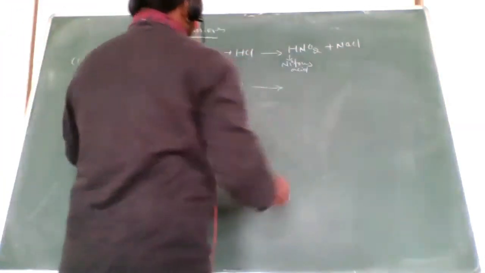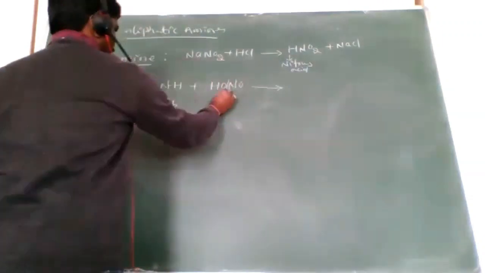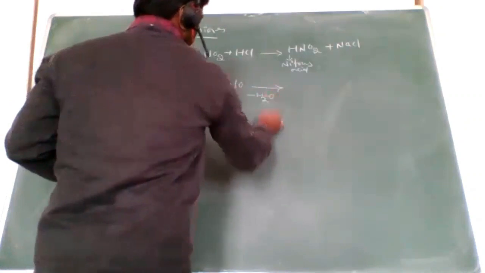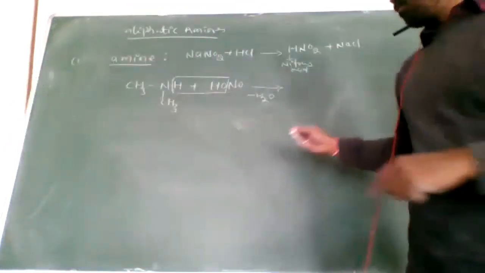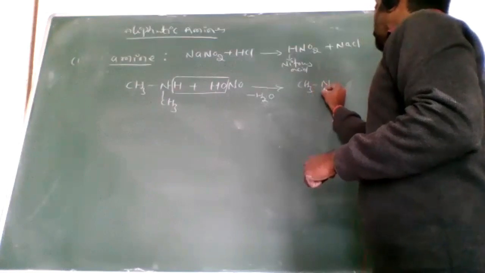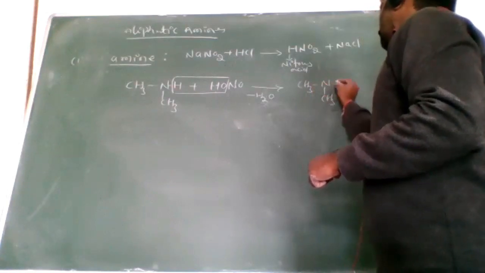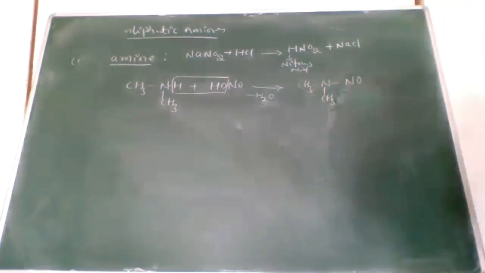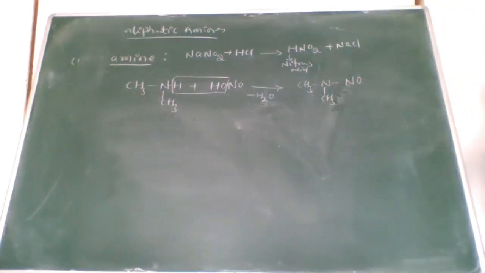Now when it reacts with the nitrous acid, from here is an OH, from here is an H, loss of H2O. Now here we get CH3-N(NO)-CH3.